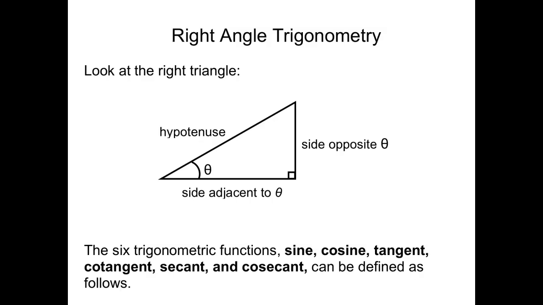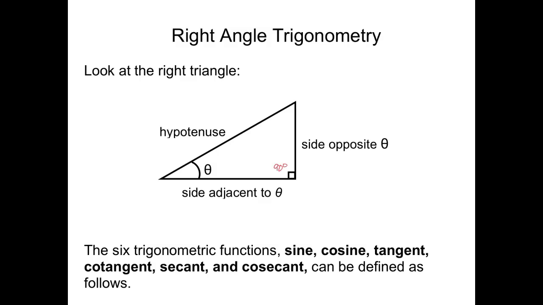Hey everyone, this is right triangle trigonometry today. You should remember from earlier math classes that a right triangle has a right angle in it, and right angles are 90 degrees. So this is a 90-degree angle.